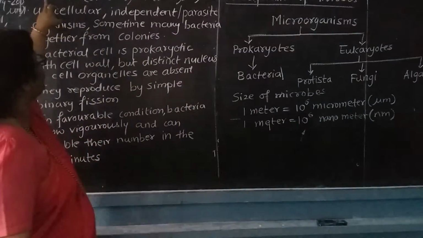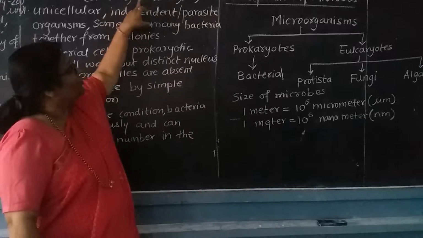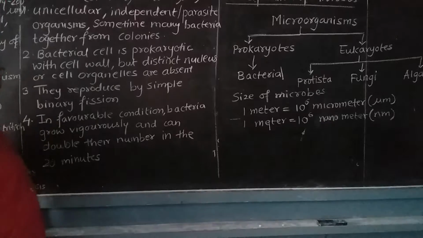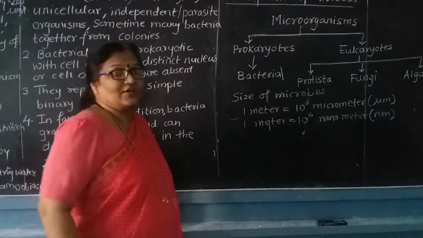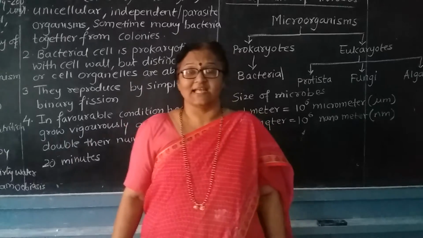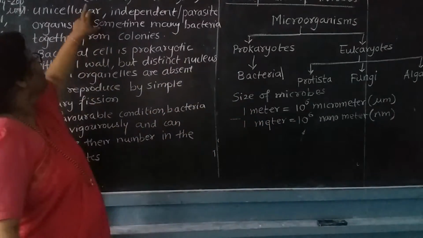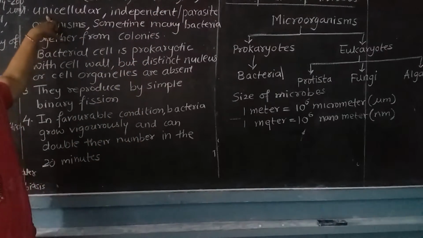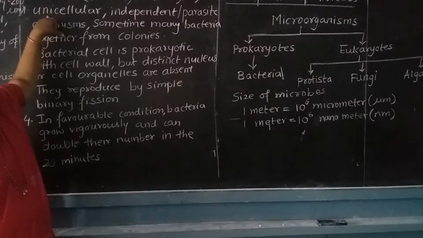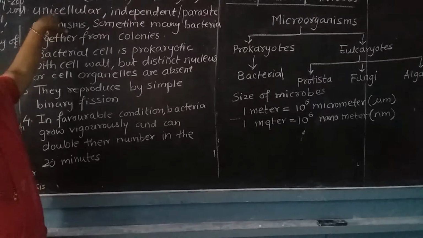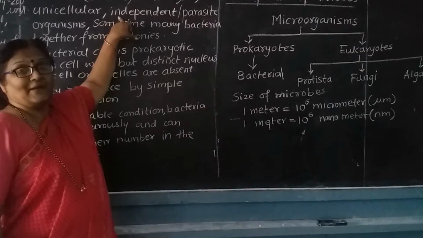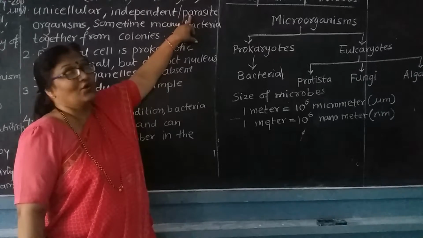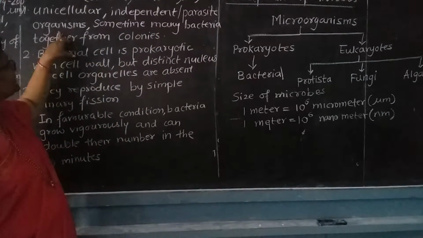Here you can see that the bacteria size is 1 micrometer to 10 micrometers. Bacteria are also organisms which cannot be seen by our naked eyes. They are unicellular, that means they have a single cell in their body. Independent means they do not depend on anybody. Sometimes they may be parasitic, they may depend on another organism.